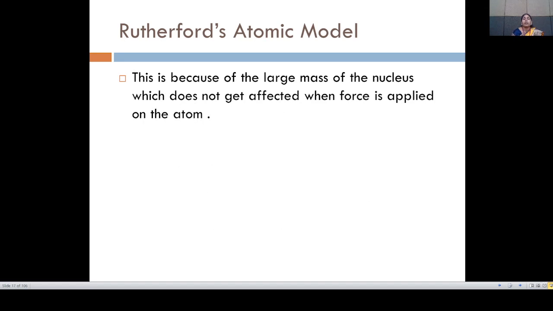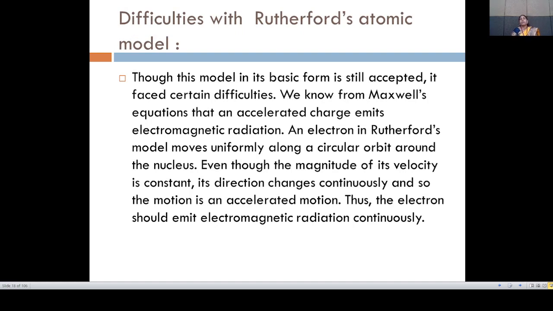Then another concept of the Rutherford atomic model. This is because of the large mass of the nucleus, which does not get affected when force is applied on the atom. Then what are the difficulties with the Rutherford atomic model? Though this model in its basic form is still accepted, it faces certain difficulties.